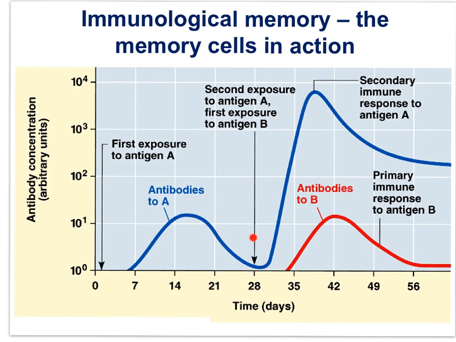But upon a second exposure to antigen A, 1,000 times more antibodies are produced within 10 days. Upon a second exposure, memory B cells are responsible for the release of greater quantities of antibody in a shorter period of time. Memory cells provide long-term immunity to the pathogen.